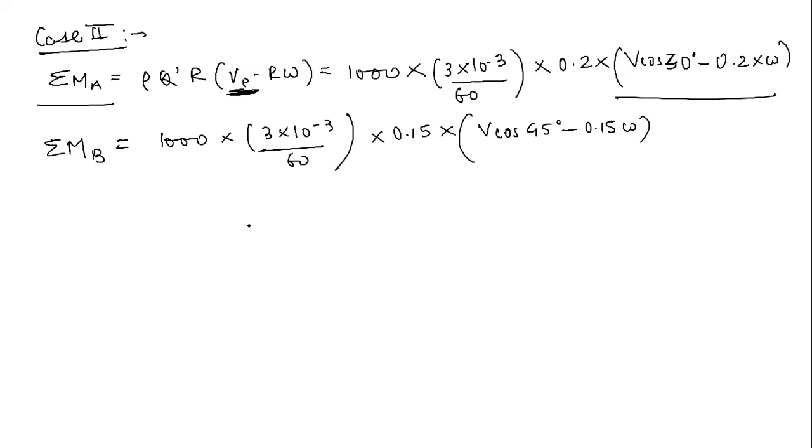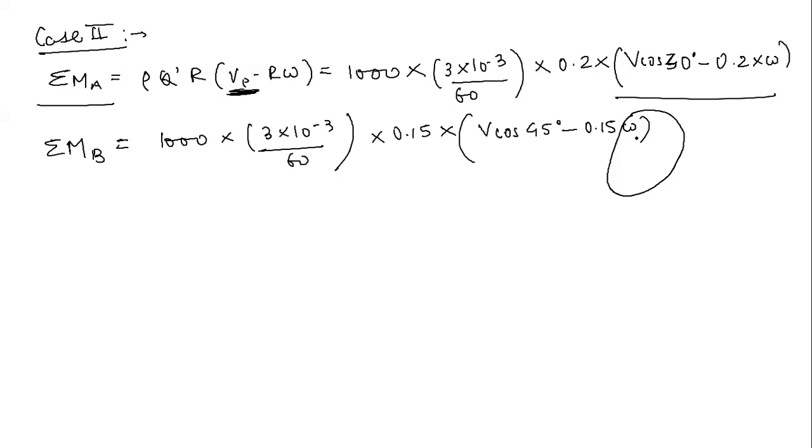Now what you have to find out is the angular velocity at which the sprinkler will start rotating freely. That is very important. Initially, the friction present at the central point is going to oppose the motion of this sprinkler. But after some time, the sprinkler will start acquiring a certain angular velocity.